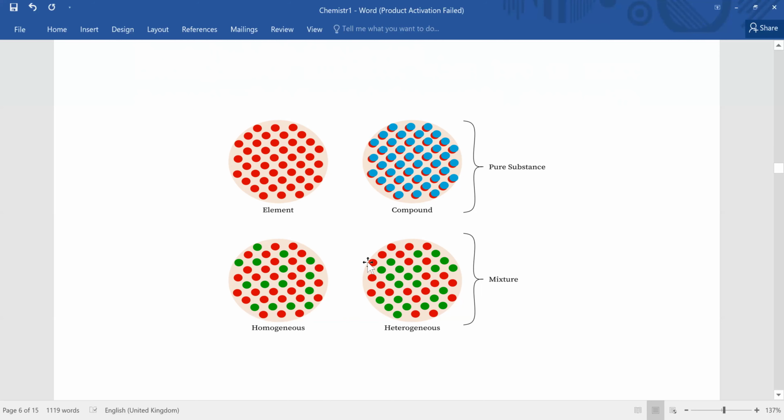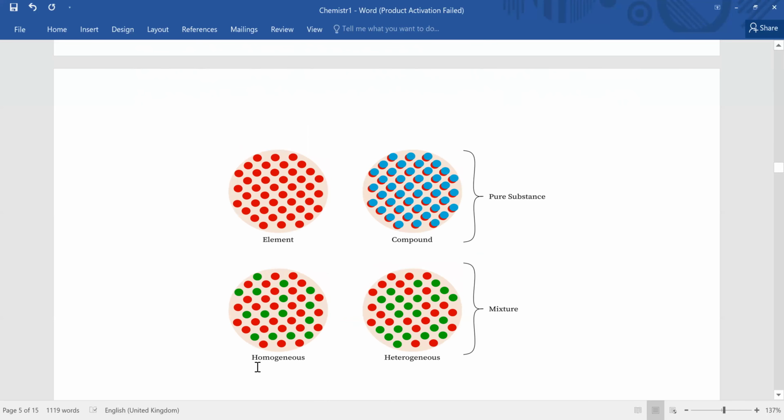Heterogeneous mixtures are not distributed uniformly, so we call them heterogeneous mixtures. So diagrammatically, we can explain it this way: elements, compounds, homogeneous and heterogeneous mixtures. Here each red dot and blue dot represents an atom, and here it represents a pure substance.